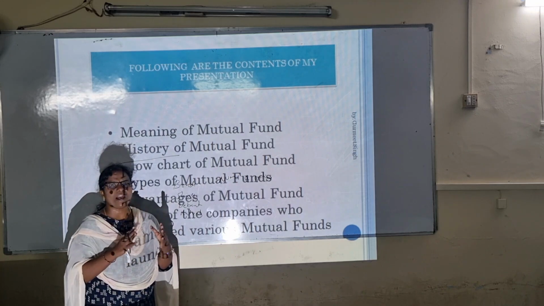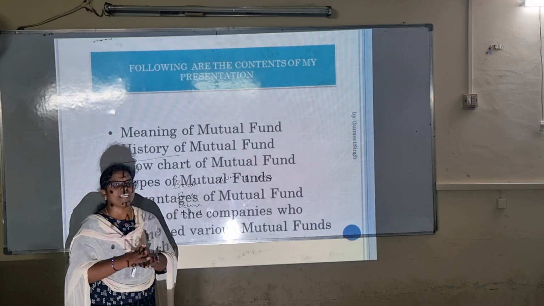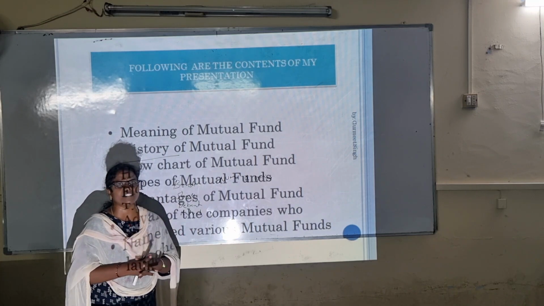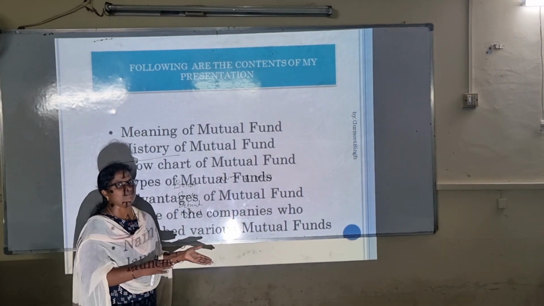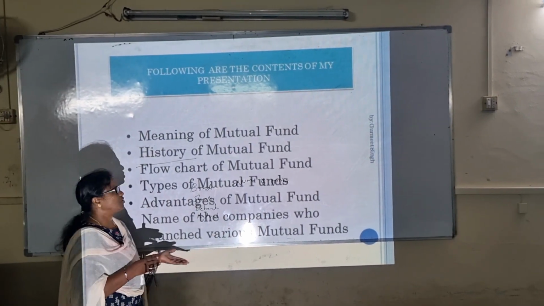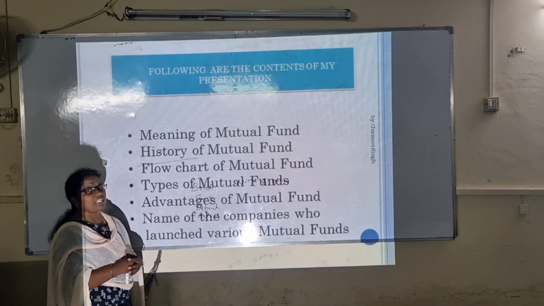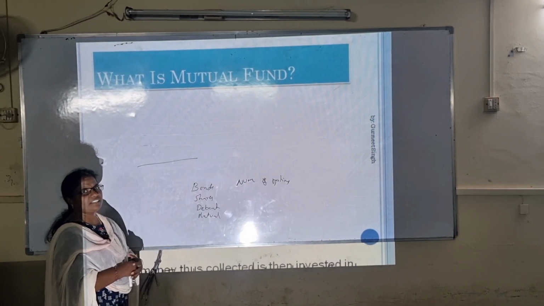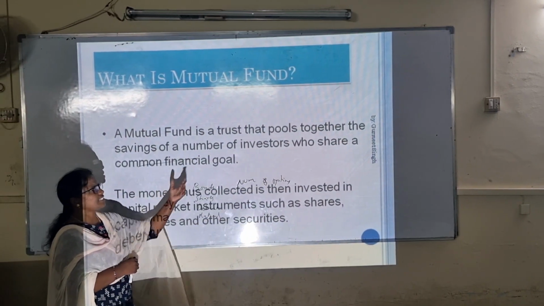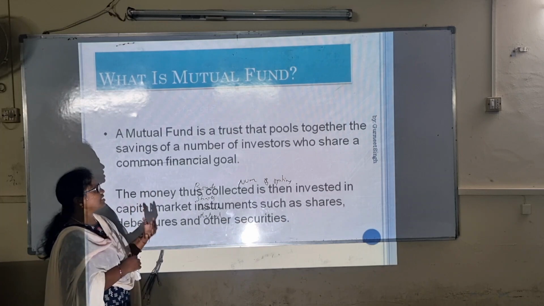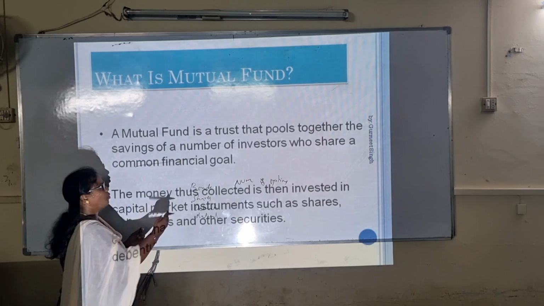The fund manager has to collect all this money, the investment from all the investors, and they will invest in any of the schemes or in any of the avenues. So next we will know the different types and meanings. It is the trust that pools together the savings of a number of investors who share a common financial goal.